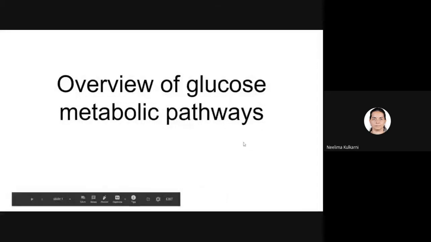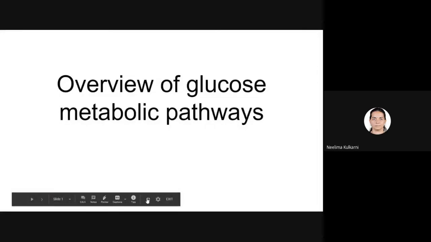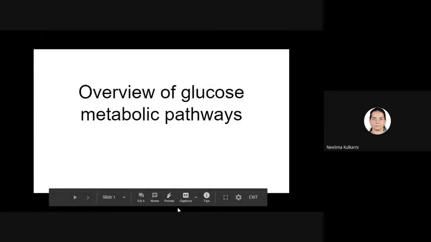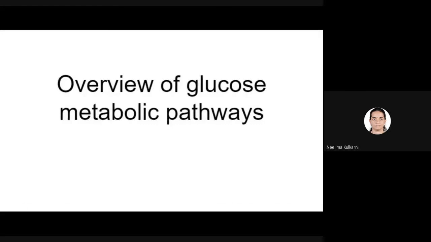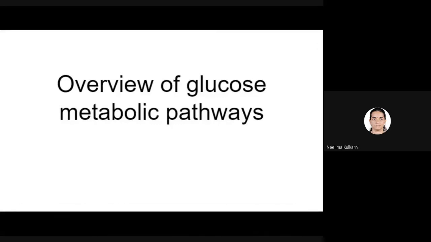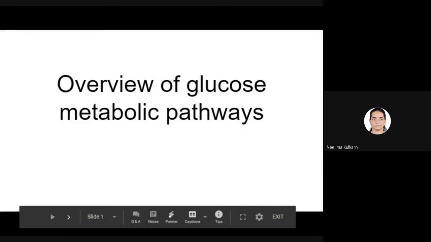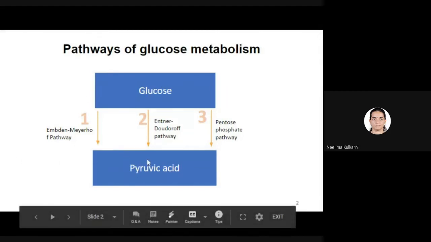Today, I am going to give you an overview of the various pathways which we have learned for glucose metabolism. We have studied various pathways for glucose metabolism, and these include pathways where aerobic organisms metabolize glucose by using three different pathways mainly, that is EMP, ED pathway, and the pentose phosphate pathway. So, glucose can be metabolized by EMP to pyruvic acid.